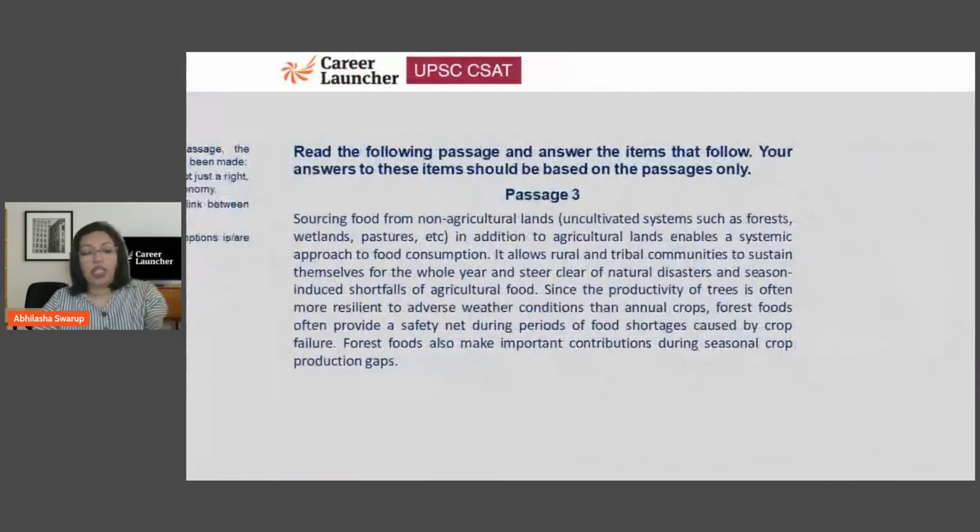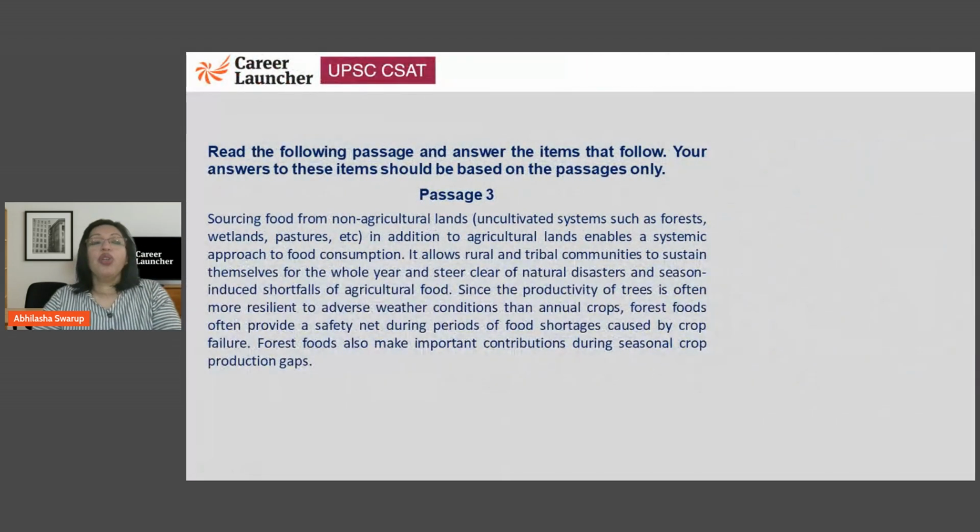All right, let's look at the next one. Here's passage 3. Again, 1 minute for you to solve, and then we will read.